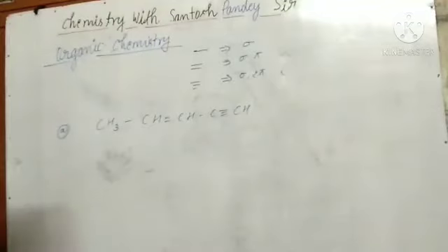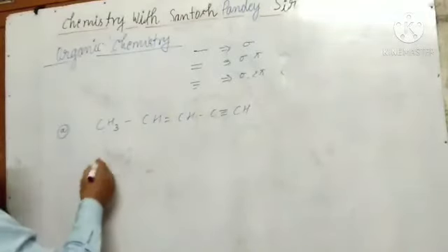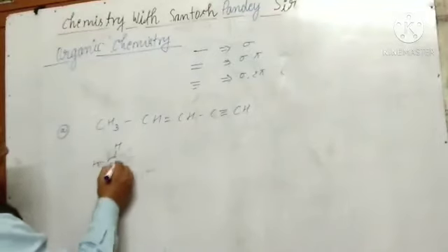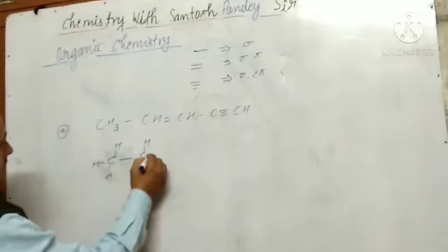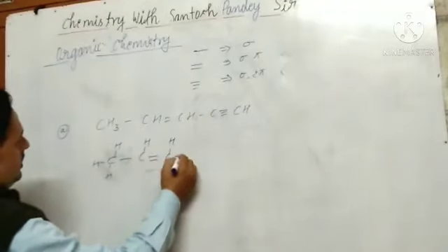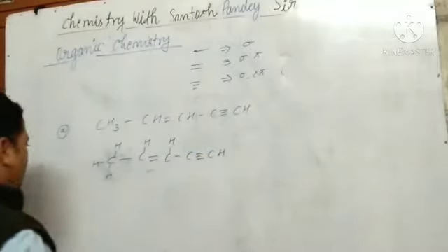It is better if we write this in expanded form, like this, with hydrogen there, double bond, H and triple bond and CH, like this I wrote.